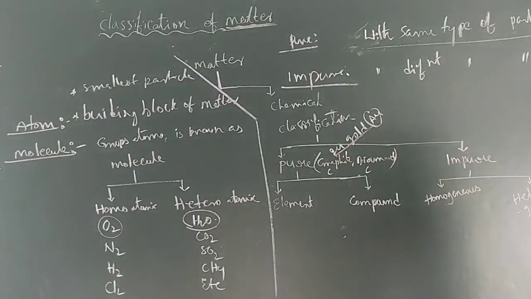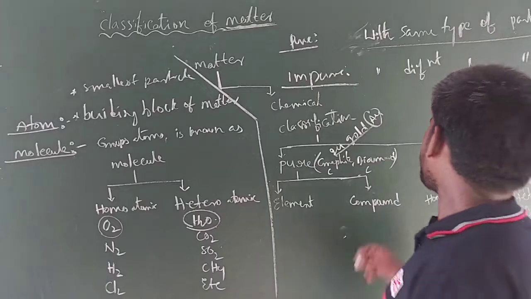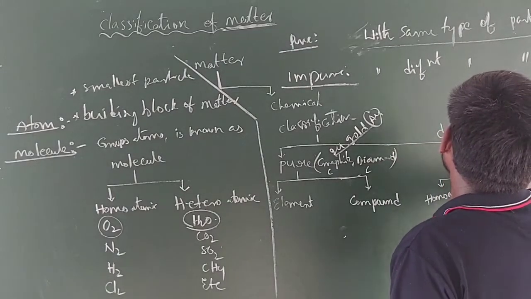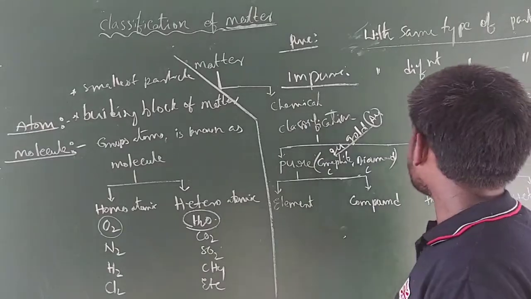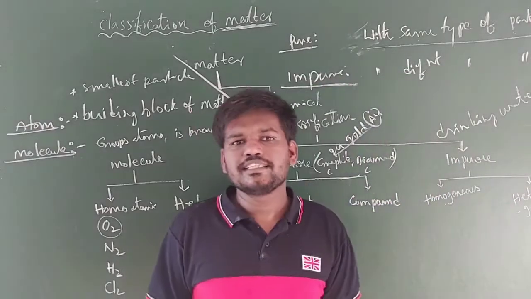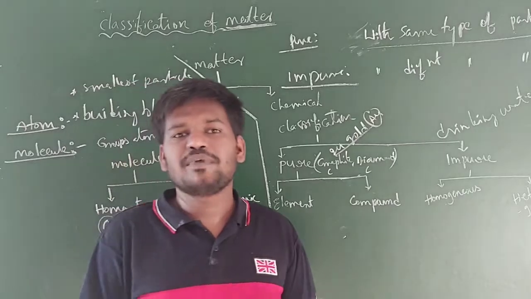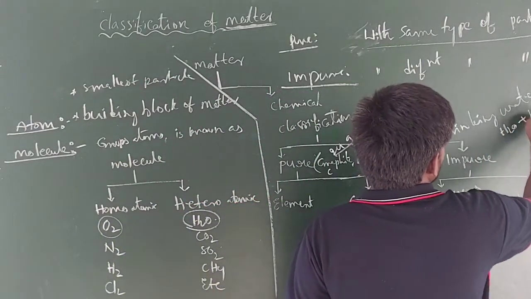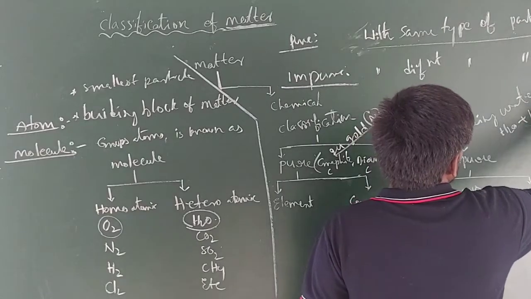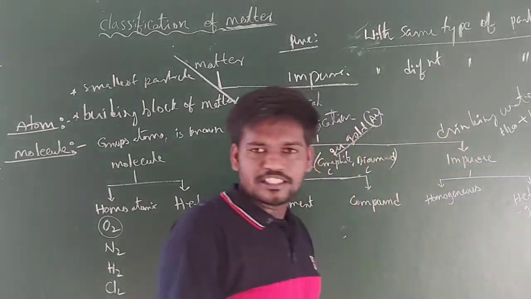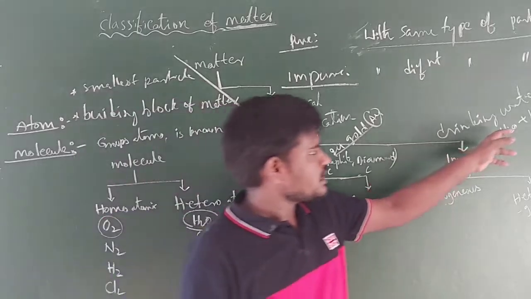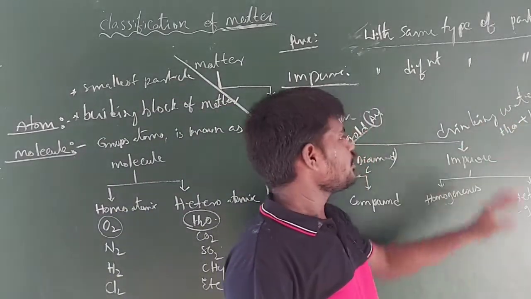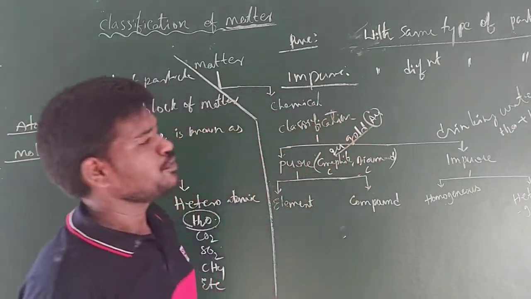Next, impure matter. For examples of impure matter, you can take drinking water. Drinking water is an example for impure matter, because in drinking water you have water molecules and some minerals also present. Drinking water contains water molecules and minerals like K+, Na+ and Ca2+ etc. Now you see these are different types, they are not the same. That's why drinking water is an example for impure matter.